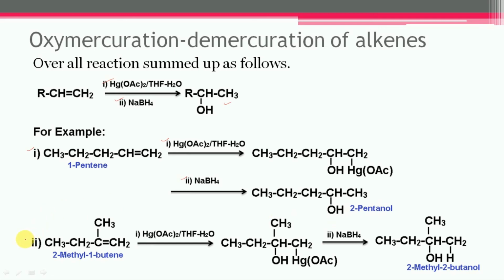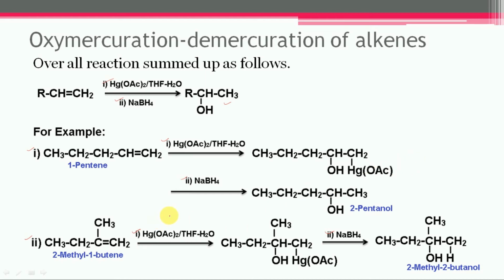Similarly, 2-methyl-1-butene is subjected to oxymercuration. First of all, this intermediate hydroxymercurial compound will get formed. Then it is subjected to demercuration with sodium borohydride, and the final product, 2-methyl-2-butanol, will get formed. So it is very clear from these examples that the product formed is in accordance with the Markovnikov rule.